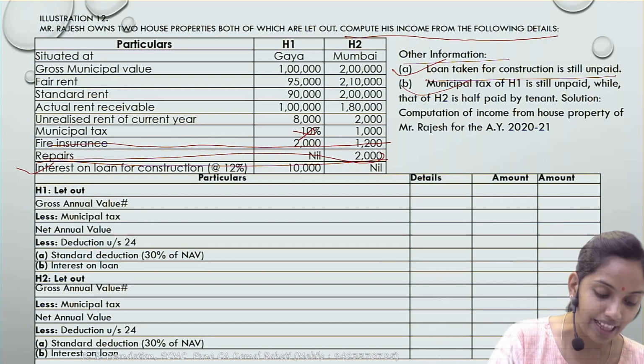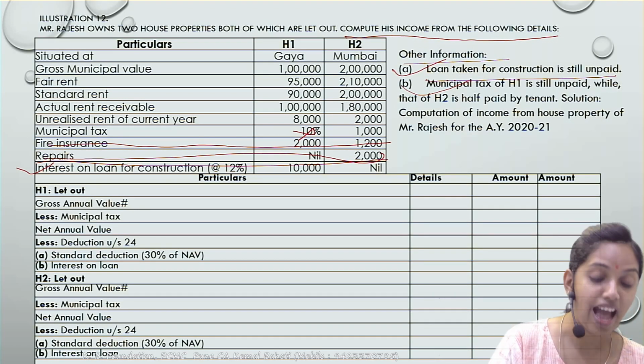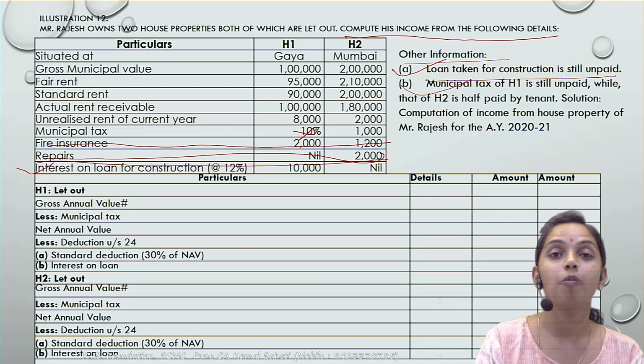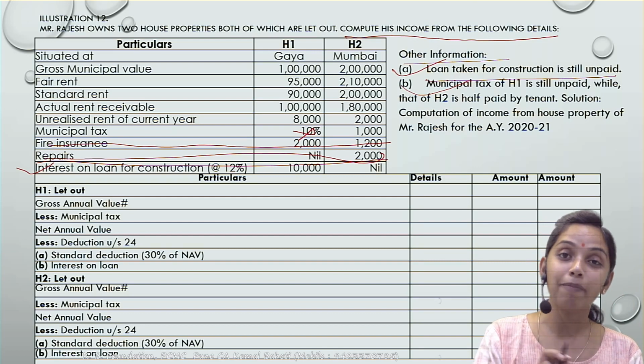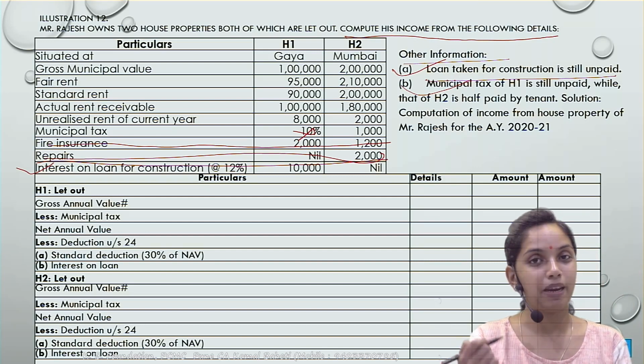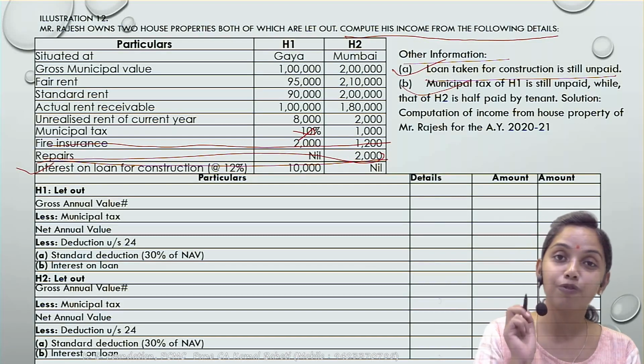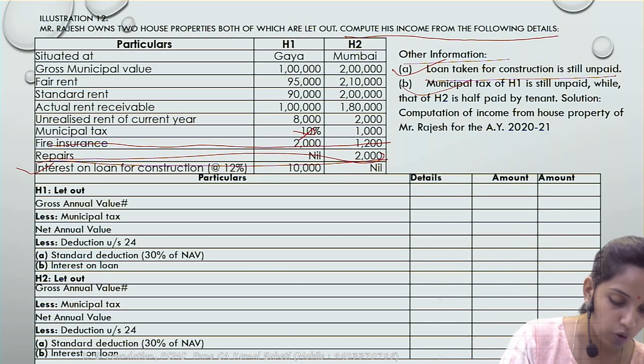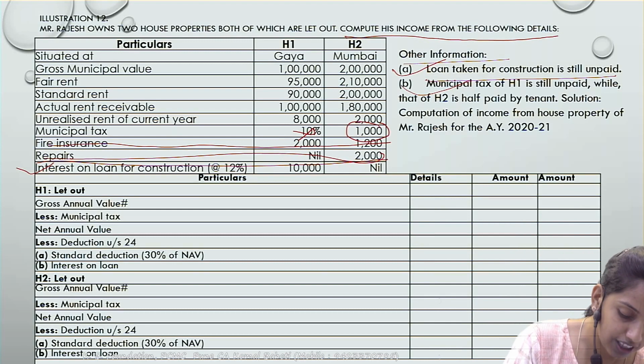Next, for H2, half is paid by the tenant. So how much deduction is available? The amount paid by the owner is allowed as a deduction. So 50% is paid by the tenant and 50% is paid by the owner. Only the 50% paid by the owner would be allowed as a deduction. So out of the 1000, a deduction of 500 would be allowed.